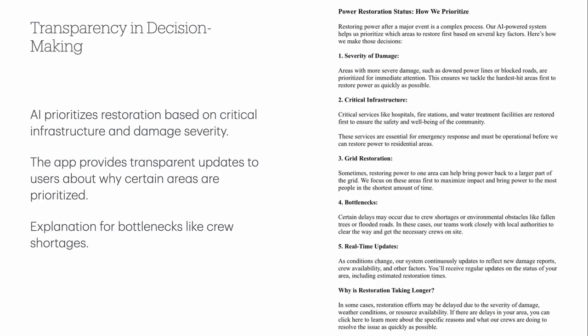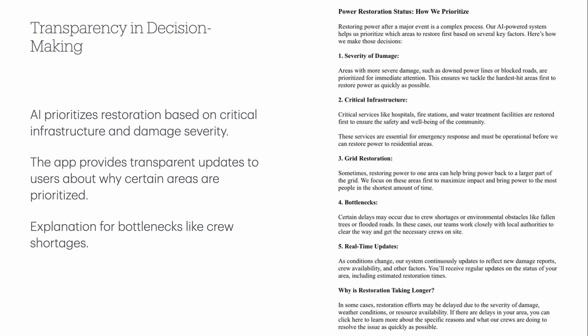In terms of transparency and fairness, this is actually huge. There was a lot of online chatter during the major outage, suspecting that utilities were favoring wealthier neighborhoods for power restoration, which I don't think is what's actually happening, but it's hard to argue with the feeling that you're being neglected when you're not being given a lot of updates or transparency into how the utility is making decisions.